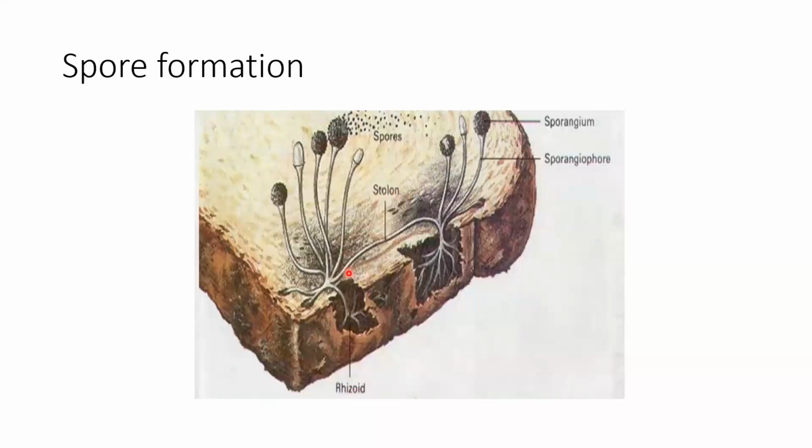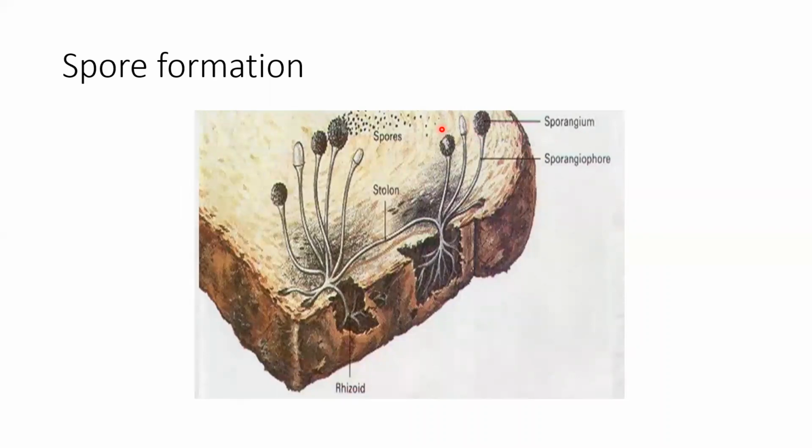Then some hyphae get erected, vertically erected, and their apex gets swollen. These vertical hyphae are known as sporangiophore, the hyphae that bear sporangia. The round swollen tip is known as sporangium.